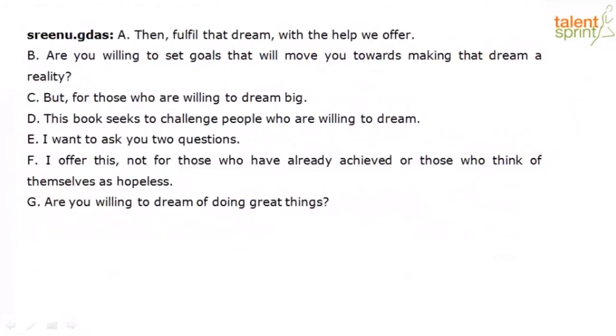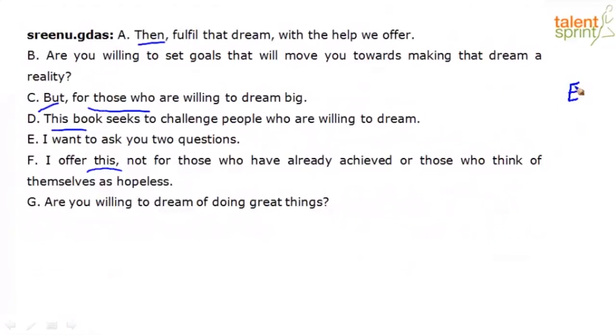Then, a sequence clue word can't be the topic sentence. B is a question, but it has a contrast clue word. You can have a paragraph starting with "but", but who is this "those"? There has to be a preceding sentence. This book, what is this book? Is there some reference before that? Then F says, I offer this. What is that "this"? We have to figure it out. So basically, the topic sentence has to be E, right?